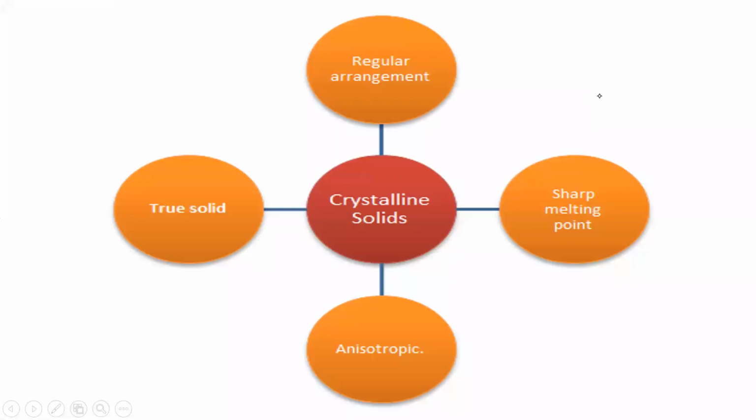Now, crystalline solids: regular arrangement, true solid, sharp melting point, and anisotropic. A brief explanation of crystalline solids. These 4 points are important. So crystalline solids have a regular arrangement, are true solids, have a sharp melting point, and are anisotropic. I hope it is clear.